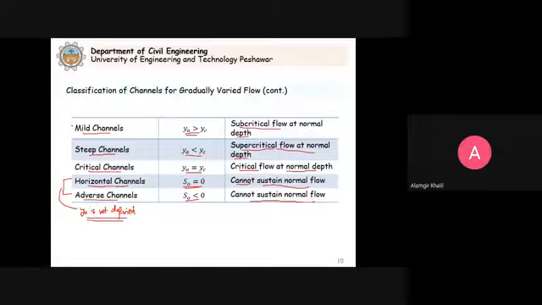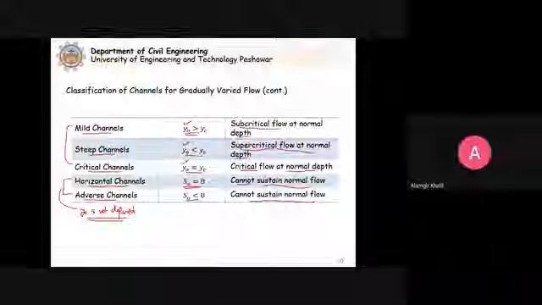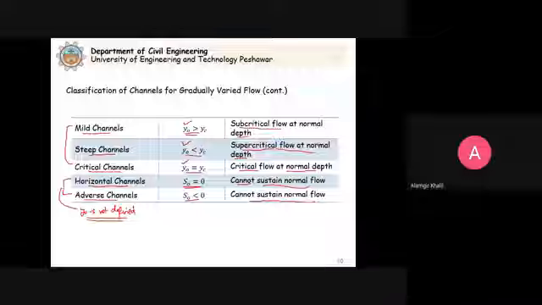And these others are known as sustaining channels, because we have Y naught here, here, and here, and for the critical channel it is equal to YC. You can confirm this in the Manning's formula. Just put S naught equal to 0 and then negative, and you will see that theoretically Y naught is not defined.